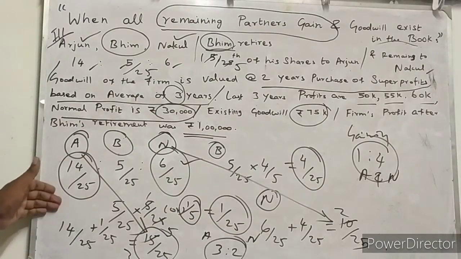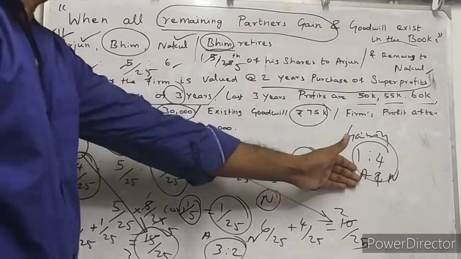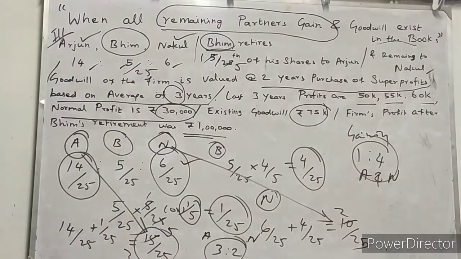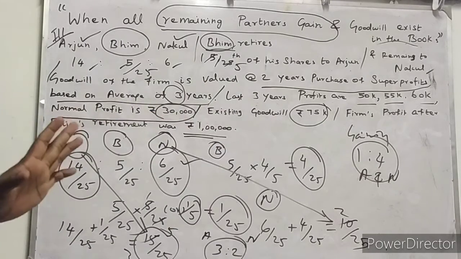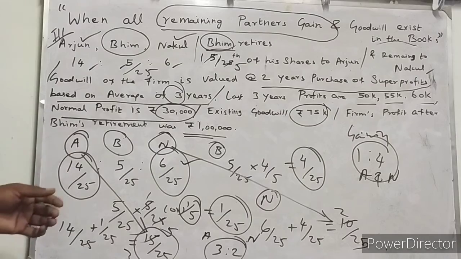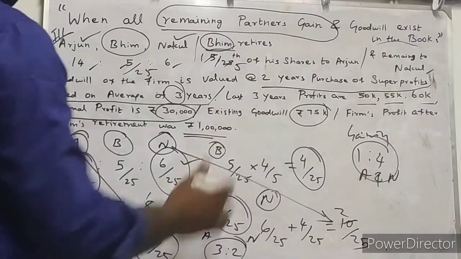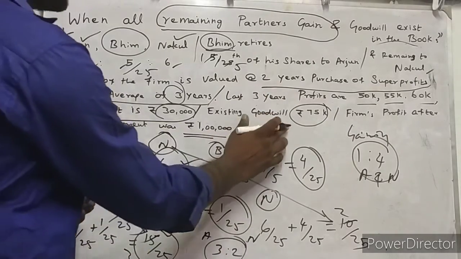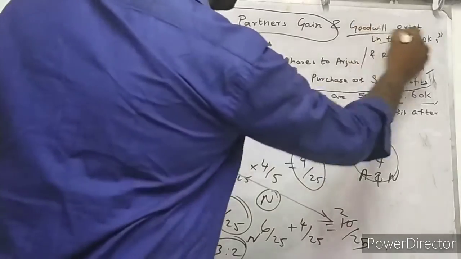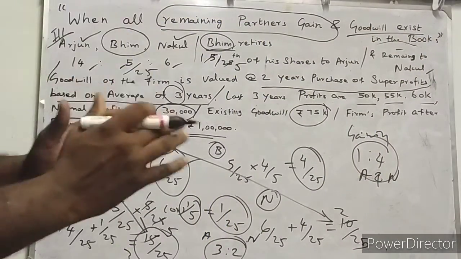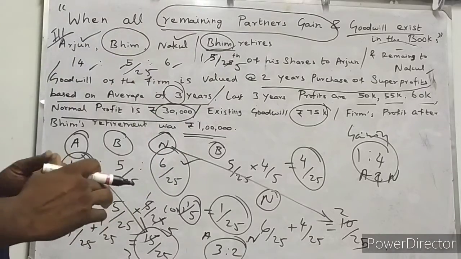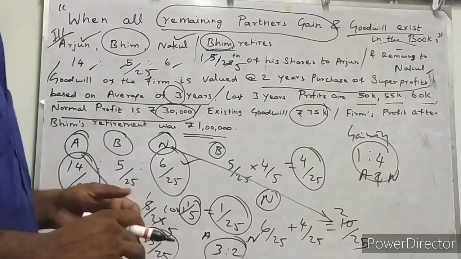So now we know the existing profit and loss sharing ratio, the gaining ratio and the new profit and loss sharing ratio. With that we are going to find out the goodwill of the firm. How much is the goodwill of the firm? And they have given some clue also. Already existing goodwill is available here. As per the situation, goodwill exists in the books. So what should we do if goodwill exists in the books? Everything we are going to deal with one by one.